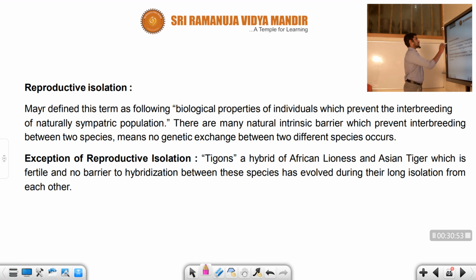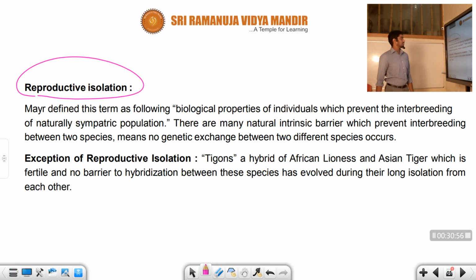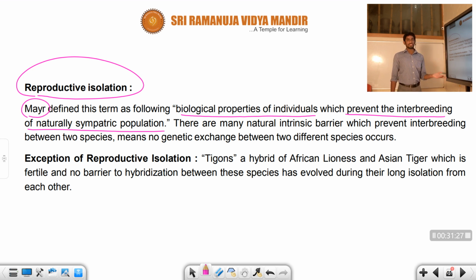That is called reproductive isolation. Reproductive isolation means, again Ernst Mayr defined the term: biological properties of individuals which prevent interbreeding of naturally sympatric populations. So Mayr told that the biological properties of individuals, for example gamete transfer, reproduction, fission, fertilization, are all called biological properties of individuals. These prevent the interbreeding of naturally sympatric populations.